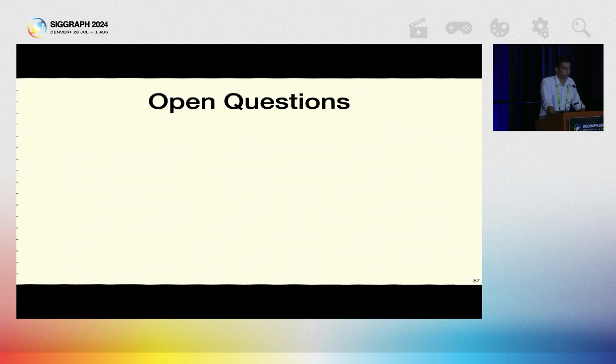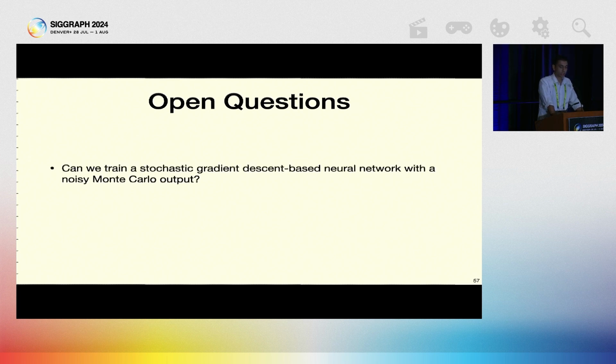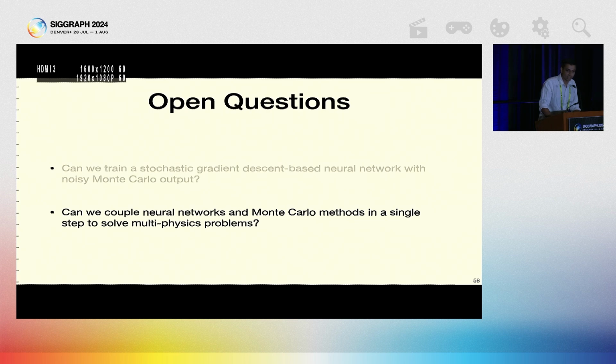Next, we thought of some open questions inspired from our work. So Monte Carlo methods usually result in a noisy output. So the question is, can we train a stochastic gradient descent-based neural network with a noisy Monte Carlo output to improve on the accuracy? This leads to the next question, can we couple neural networks and Monte Carlo methods in a single step to solve multiphysics problems?